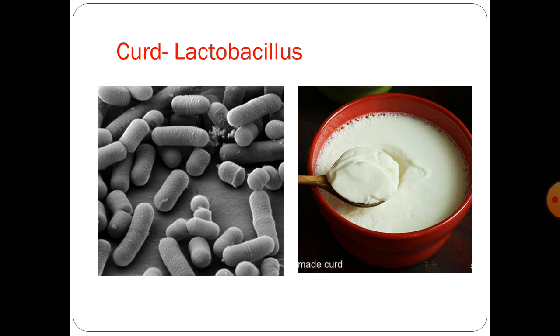Now, you might have observed your mom when she is making curd. She is adding a small amount of curd in warm milk. Why is she taking warm milk? Because the growth of bacteria is faster in warm milk or in higher temperature. So, for increasing the rate of growth of bacteria, the hot climate is favorable. That's why your mother is adding warm milk so that the formation of curd becomes faster and multiplication of the lactobacillus becomes faster.